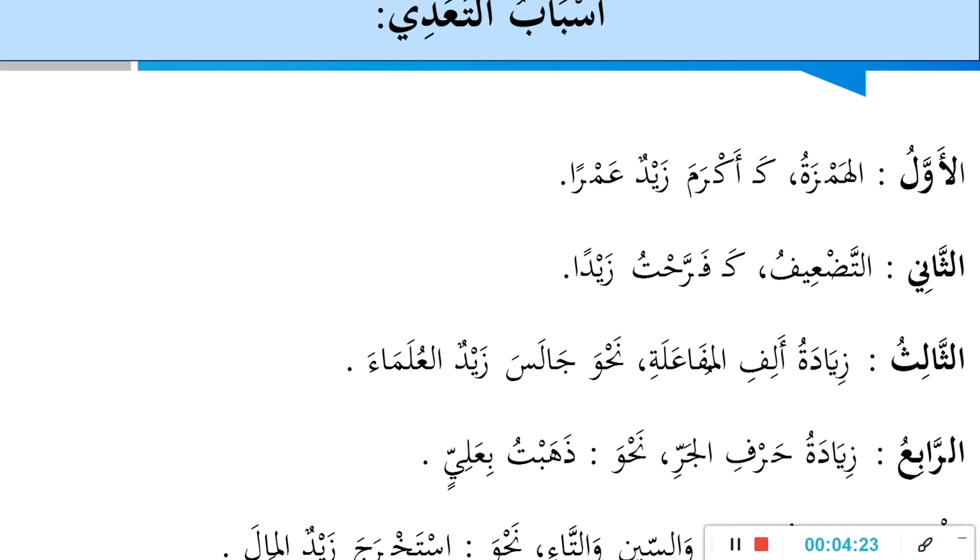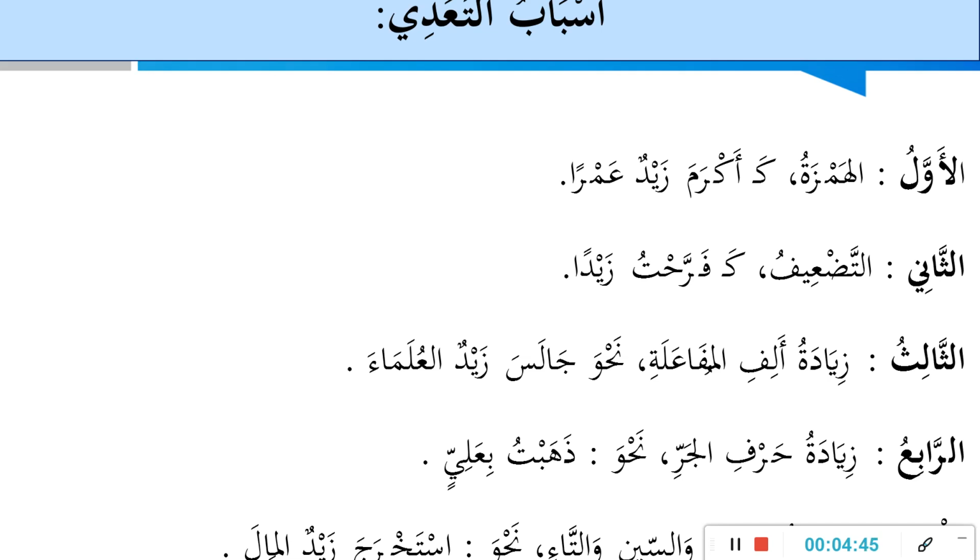Another one is tad'if, by doubling the middle radical letter. Like the verb faroha. The verb faroha initially cannot be transitive. But after doubling the middle radical letter, which is ra, it turns transitive.